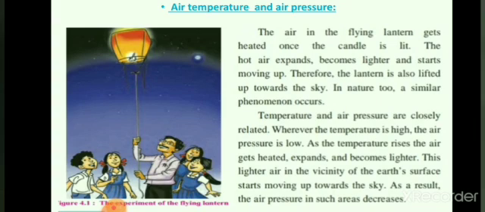So let us see how this lantern flies. We all know that air is everywhere. So when the candle is lit, the air in the lantern gets heated. On heating, air expands and becomes light. So once the heat is provided in the lantern, whatever air is present gets heated and it expands and becomes light and it starts moving upwards.